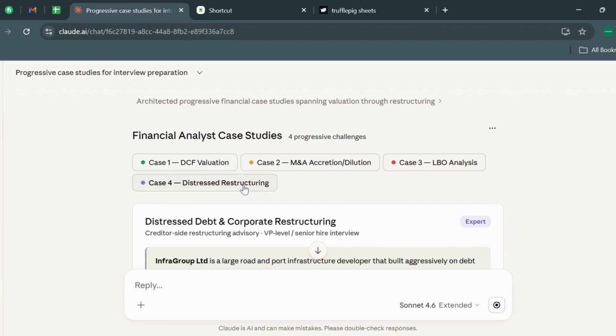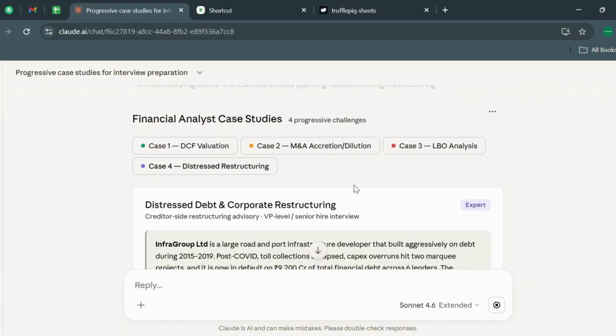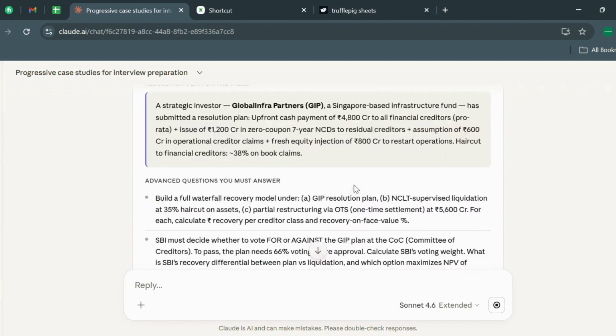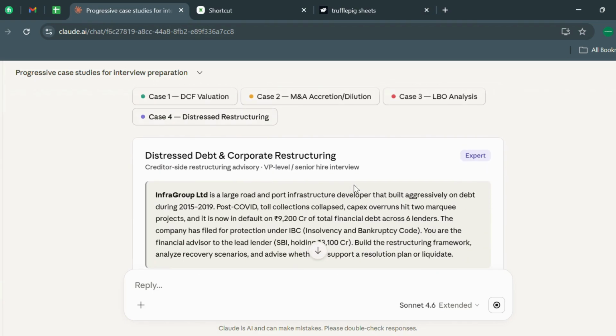So, why am I not using Claude for making the financial model? Because Claude actually takes money to make a good financial model. In the free plan, they do not make such good financial models that can be used. So let's see a free alternative.